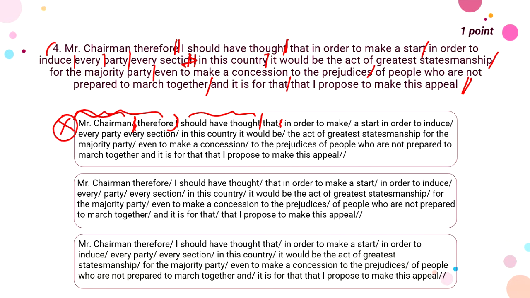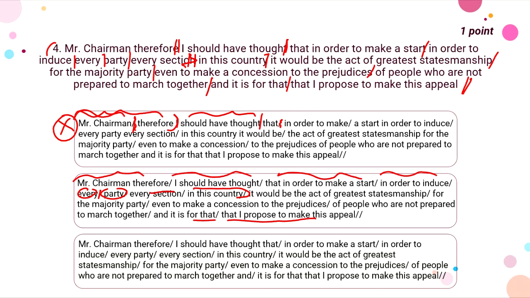So let us have a look at our second option here. It says, Mr. Chairman, therefore, I should have thought that in order to make a start, in order to induce every party, so these we say with the pause, every party, every section in this country, it would be the act of greatest statesmanship for the majority party even to make the concession to the prejudices of the people who are not prepared to march together, and it is for that I propose to make this appeal.